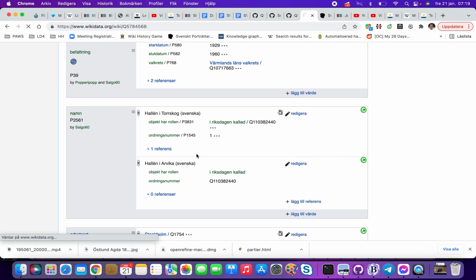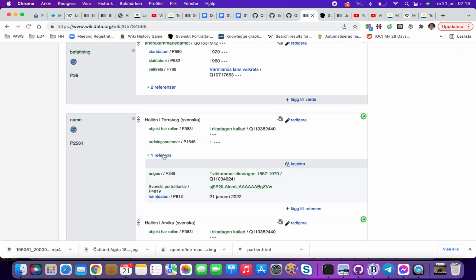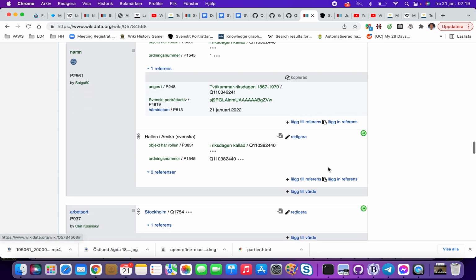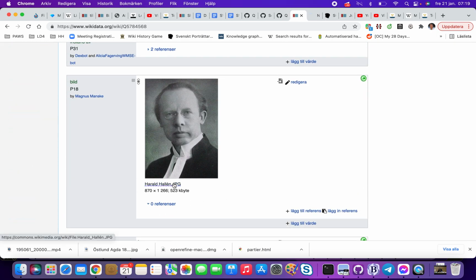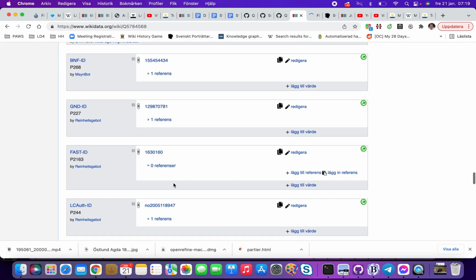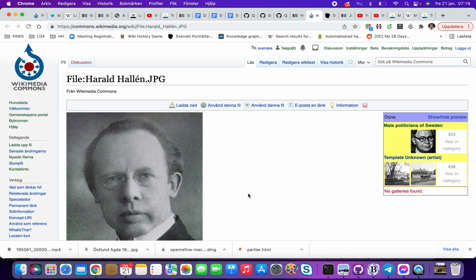And then I do a refresh of this page, and when I have done a refresh, I can use this copy function to say that it's the same source. We have a picture of this person. But we don't have a category for him.